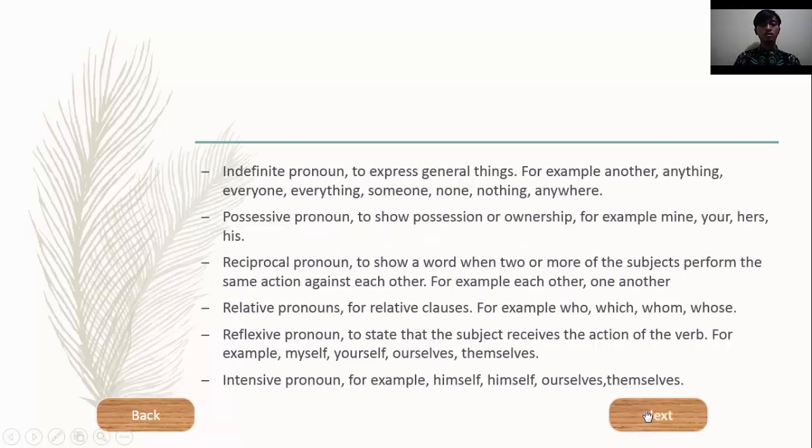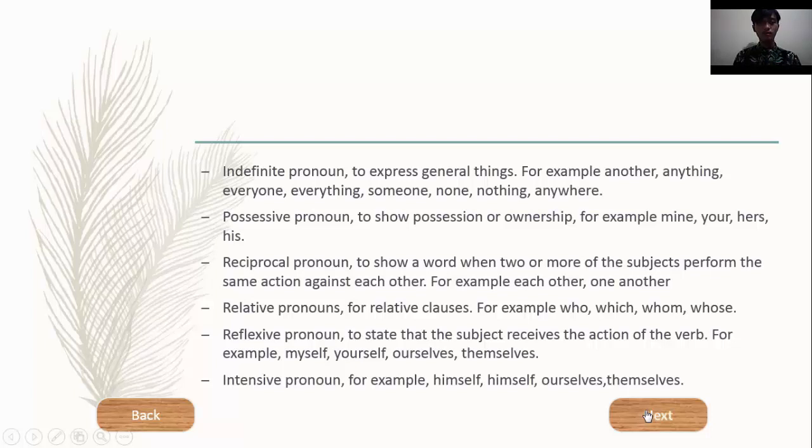Next, indefinite pronoun to express general things. For example, another, anything, everyone, everything, someone, none, nothing, anywhere. Next, possessive pronoun to show possession or ownership. For example, mine, yours, hers, his.